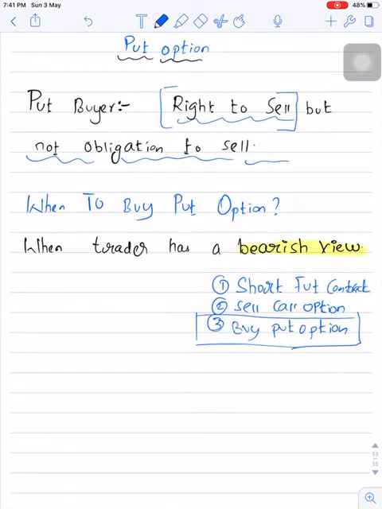How did he get the rights of the contract? Because he paid the premium, that's why he got the rights of the contract. That's why he is called a buyer, because he bought the rights. That's why the name is buyer, because he is the buyer of rights. But these are the rights to sell.